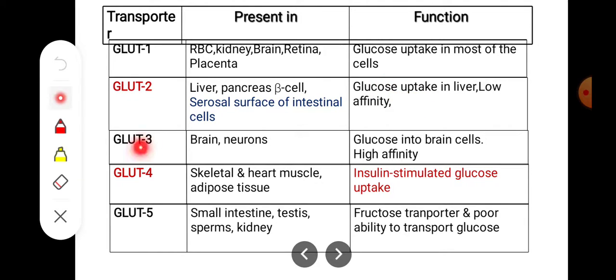The next is glucose transporter 3. It is present in brain. So glucose transporters 1 and 3 are present in brain, and 3 is in neurons also. Then the next is glucose transporter 4, which is present in the skeletal muscles, heart muscles and adipose tissue. This glucose transporter 4 is under the influence of insulin. So the function is insulin stimulated glucose uptake. Next is glucose transporter 5, which is present in the small intestine, testes and sperm. It is mainly a fructose transporter.